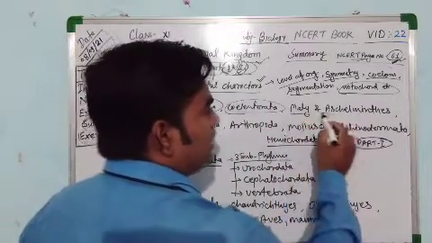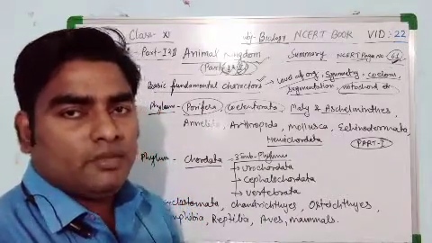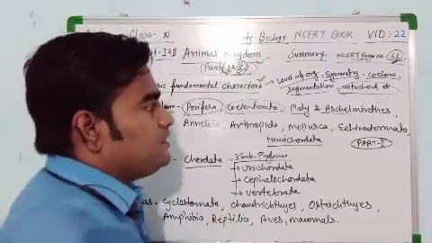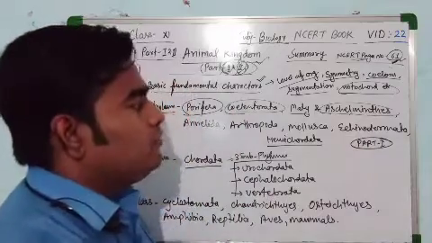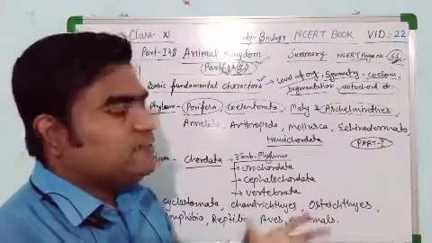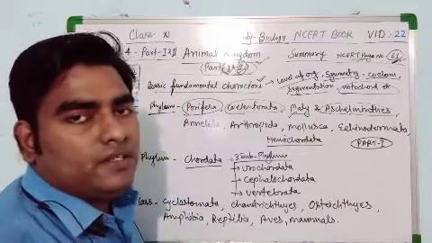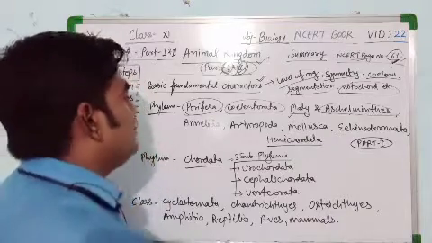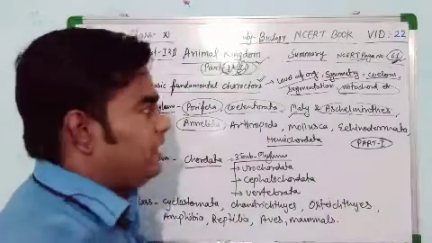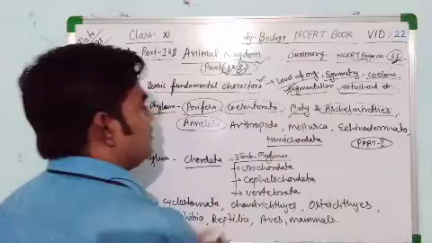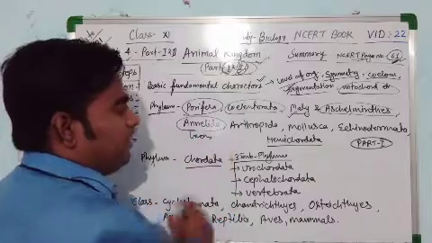Then the Platyhelminthes and Aschelminthes. Platyhelminthes are the flat, plate-like animals, and they are endoparasites. Aschelminthes are the round animals, for example Ascaris, male and female. Examples of Platyhelminthes are Taenia solium, Taenia saginata, Planaria, etc. After that, Annelida. Annelids are ring-like bodied animals. They show segmentation. The main examples of Annelida are earthworm, leech, Nereis, etc.